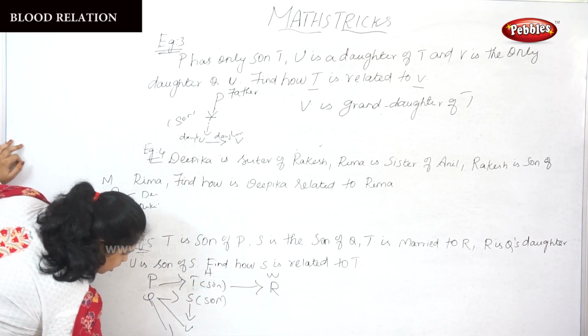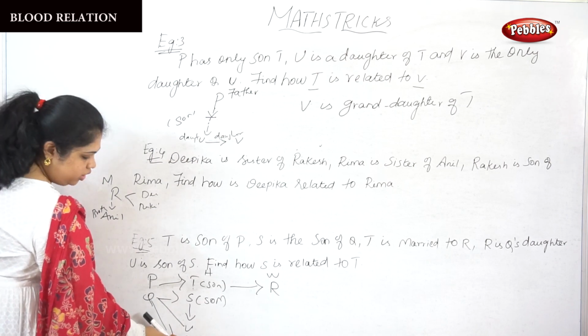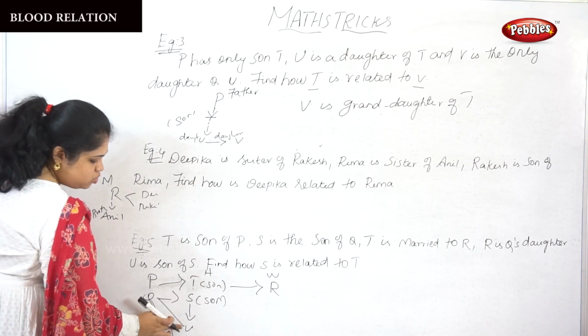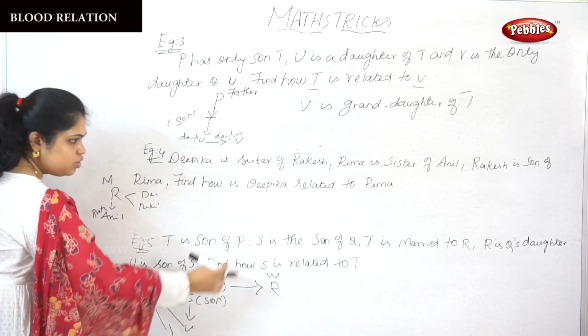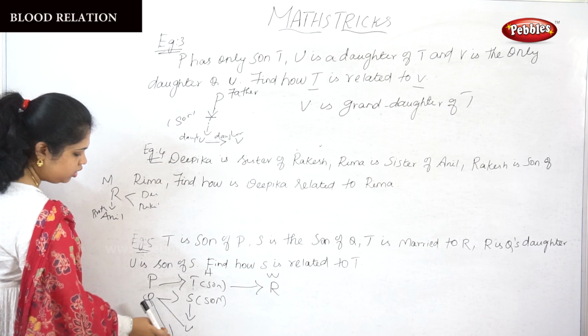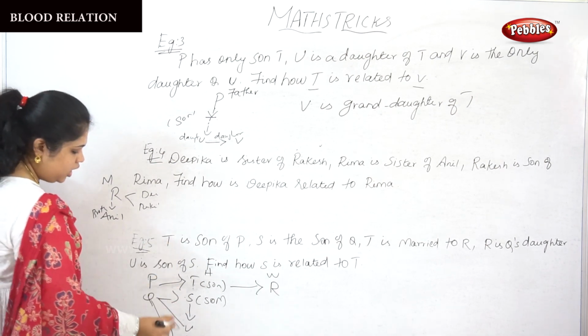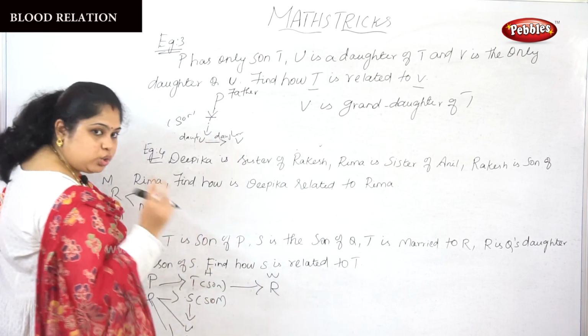Q's daughter is R. So Q has two sons and one daughter, isn't it? So Q has two sons, S and U, and one daughter, R.